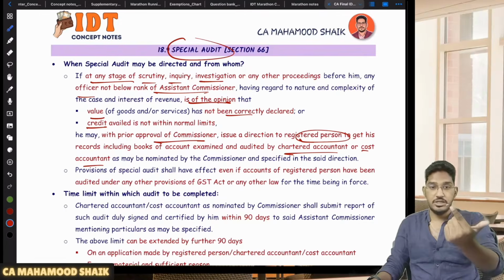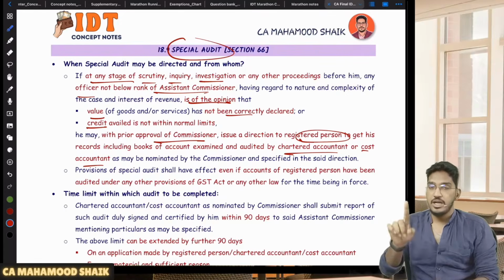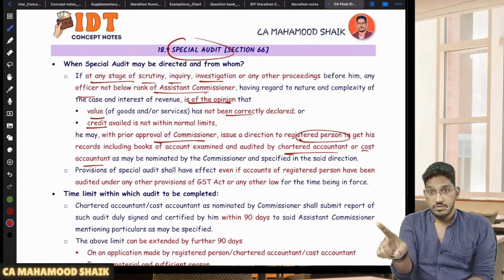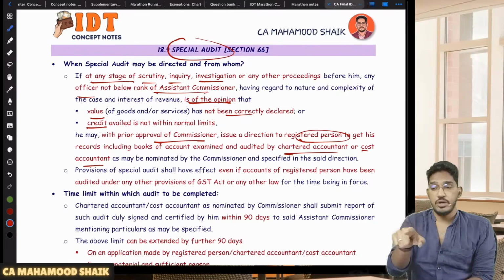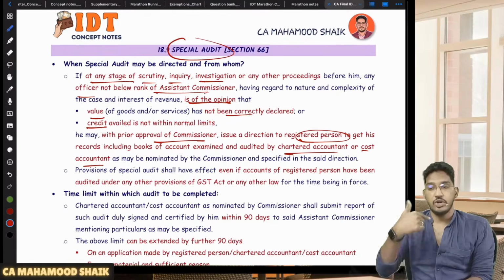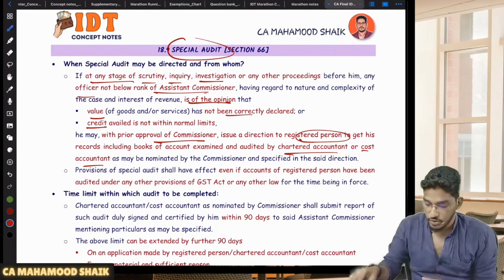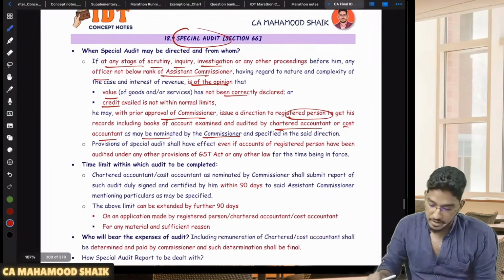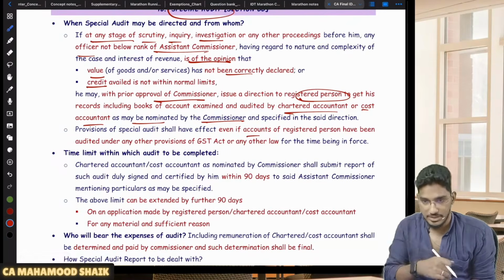Not that they will tell the registered person, go to some chartered accountant or cost accountant and get the audit done. No, they will say, dear registered person, you have to get your accounts audited by a chartered accountant or cost accountant. We will nominate who will be that chartered accountant, who will be that cost accountant, who will do your audit. Get your accounts audited by the one nominated by us. Not that you will go to some known chartered accountant and get the audit done. No. So the chartered accountant or cost accountant will be nominated by the commissioner, and provisions of special audit shall have effect. Even if accounts are subjected to any other audits, still this audit has to be undergone.